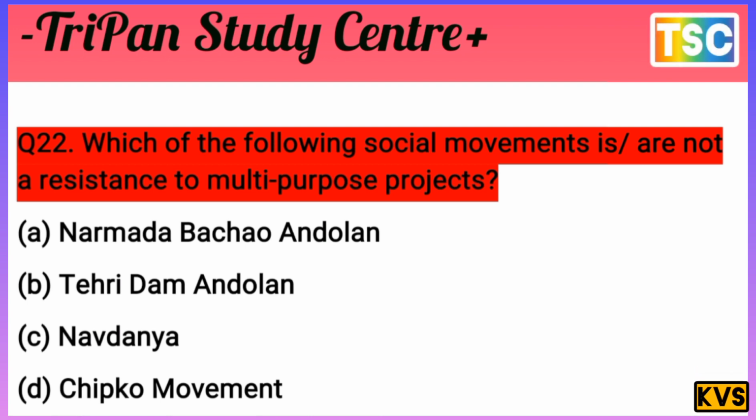Narmada Bachao Andolan is against a multi-purpose project, and Tehri Dam Andolan is against a multi-purpose project. But Navadanya and the Chipko movement are two social movements that are not a resistance to a multi-purpose project. It means two options are correct on this question: C and D.